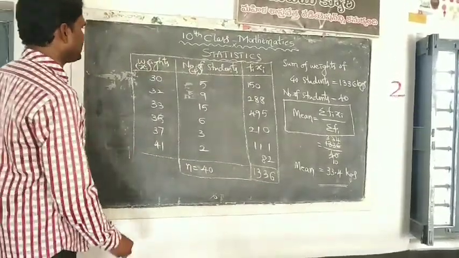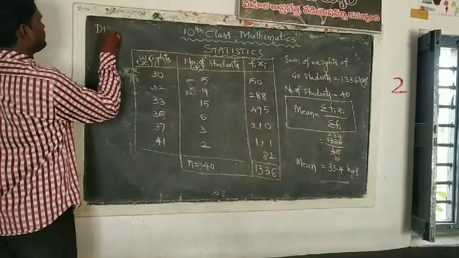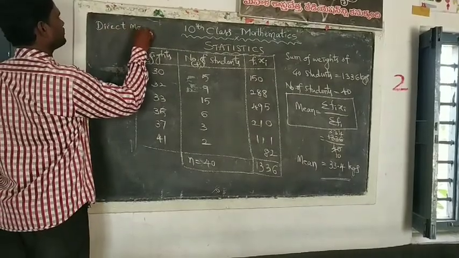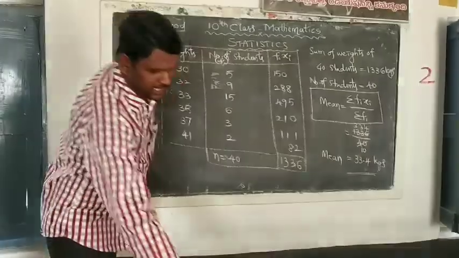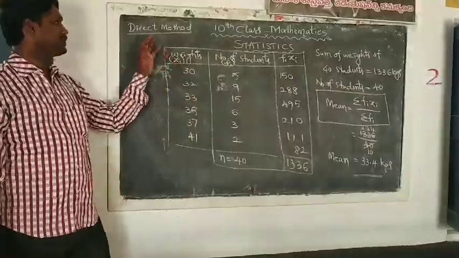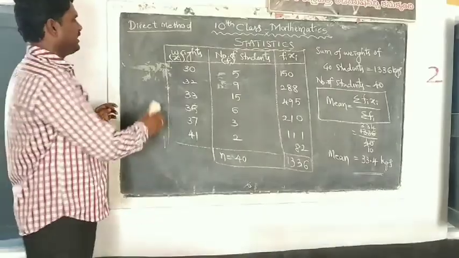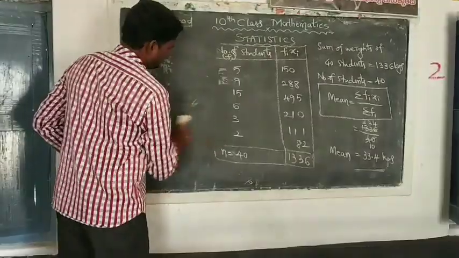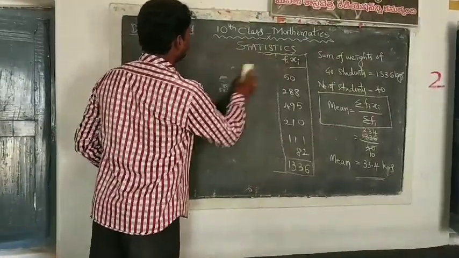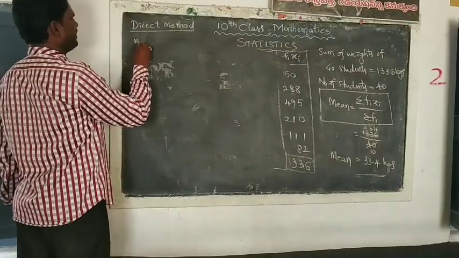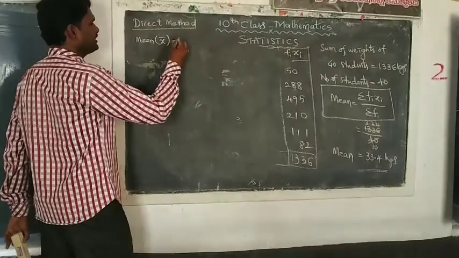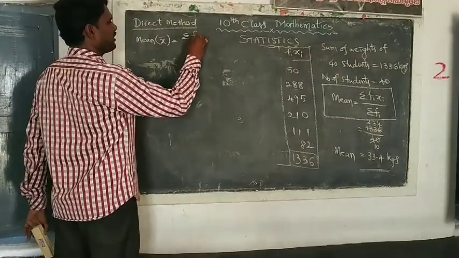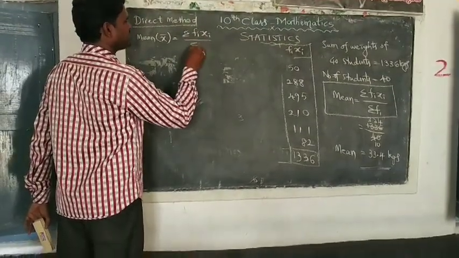This is called the direct method. In finding the mean of grouped data, the first method is called the direct method, and the direct method formula is, let us write it, mean, denoted by x bar, as we already know from the 9th class. That is summation of fi xi by summation of f.